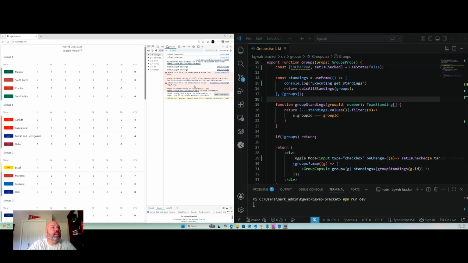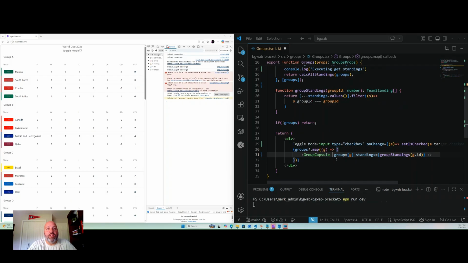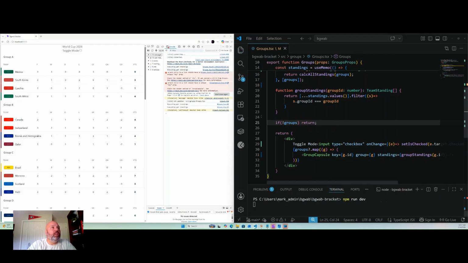Oh, I didn't add the keys to this. Let me do that real quick so we can eliminate that. React requires you to have a key when you're writing out things in a loop like that because it's how it identifies the state of it. And we'll get more into the virtual DOM and all that kind of stuff later, when it comes up. But this would be group.id. So hopefully that will at least clear one of these.